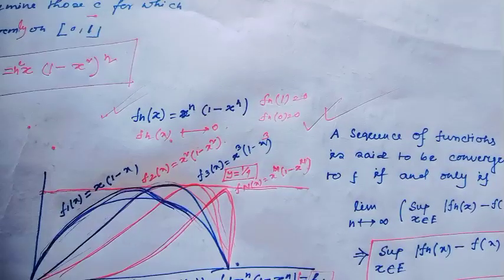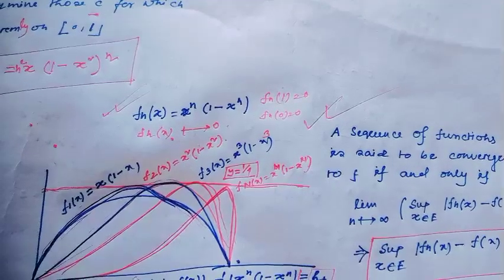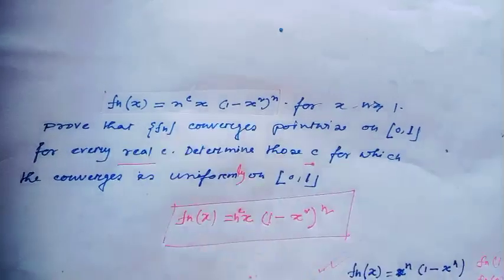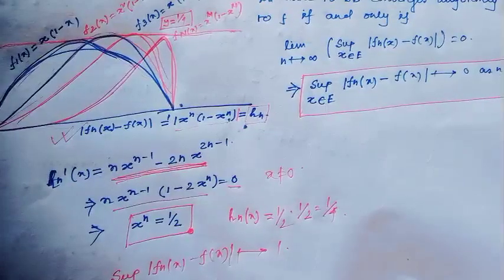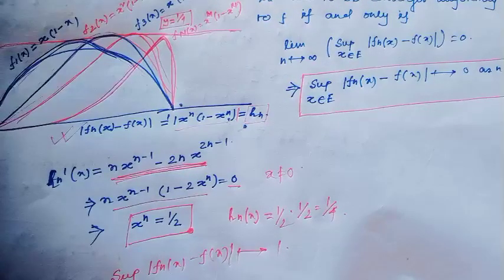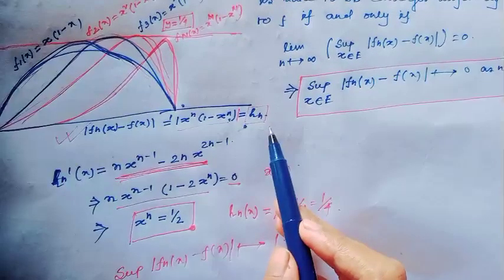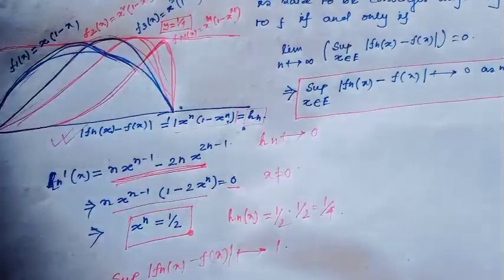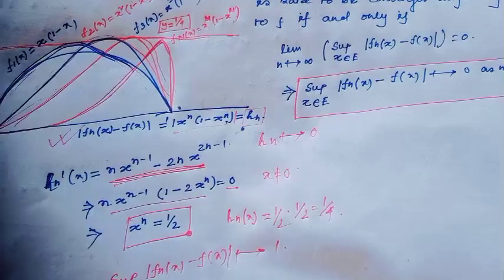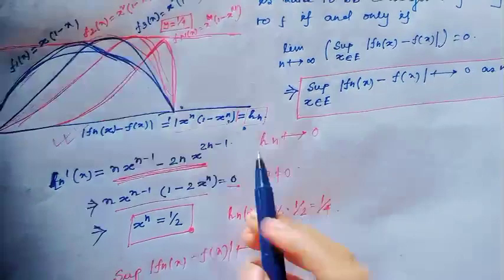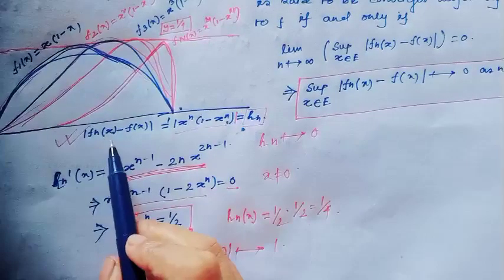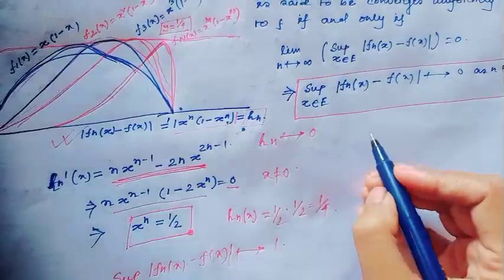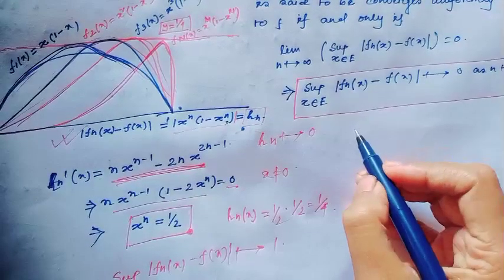If you clearly understand this process, then you will find this value c easily. Mathematically, this would be of this type. Here, we need h_n to tend to 0 for uniform convergence. Here h_n means obviously the absolute value of f_n(x) minus f(x). That means by the epsilon definition it would be of this type.